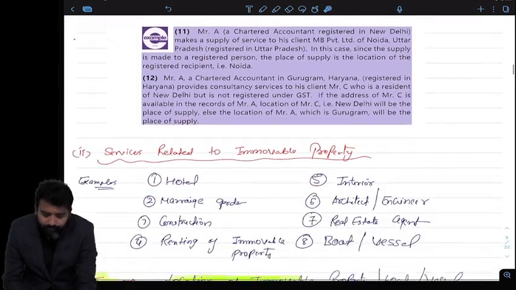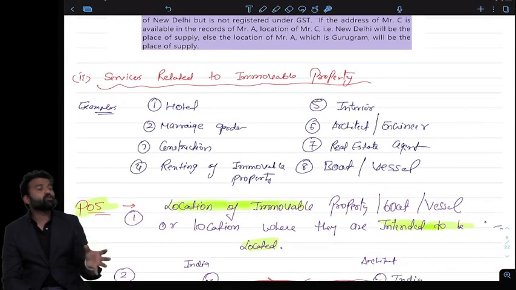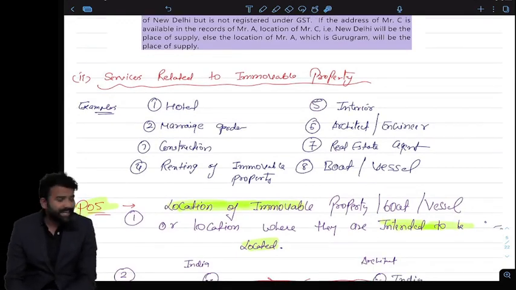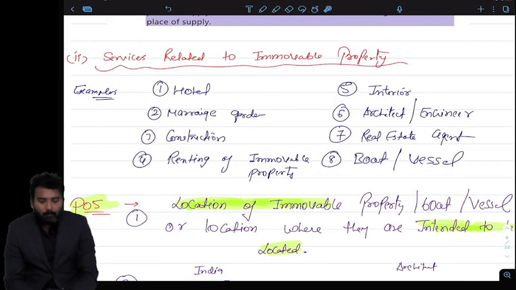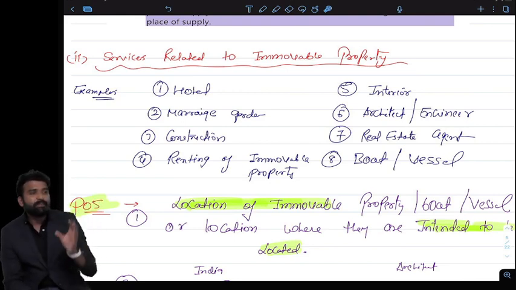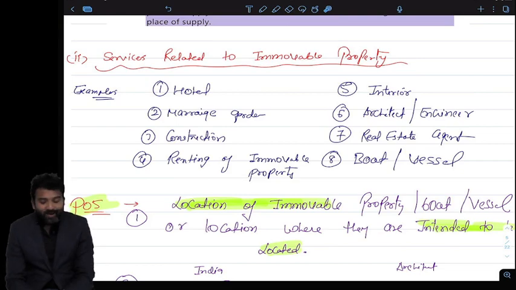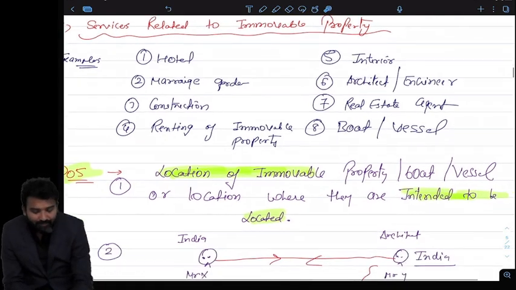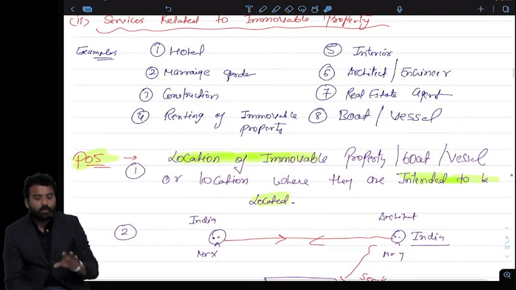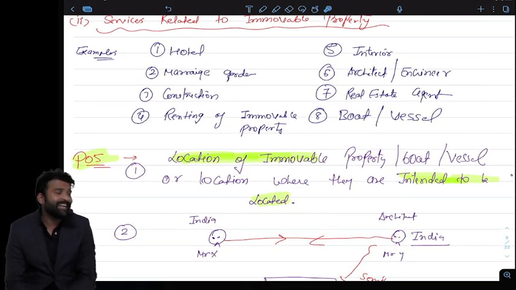Now, there are some cases where I have to choose something different. This is very interesting. When the service relates to immovable property, like a hotel, marriage garden, construction, real estate agent, interior architect, or renting of immovable property, where the immovable property is the main component, the place of supply will not be the location of receiver or the location of supplier. Simply, the place of supply is the location of the immovable property or where it is intended to be.